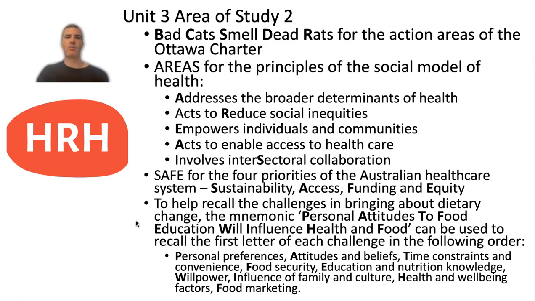Across to Unit 3 Area Study 2, I'm sure you're all very familiar with bad cats smell dead rats as a mnemonic for remembering the action areas of the Ottawa Charter. Obviously the first letter of those different words in that mnemonic link into the 5 action areas. So that's build healthy public policy, create supportive environments, strengthen community actions, develop personal skills and reorient health services.